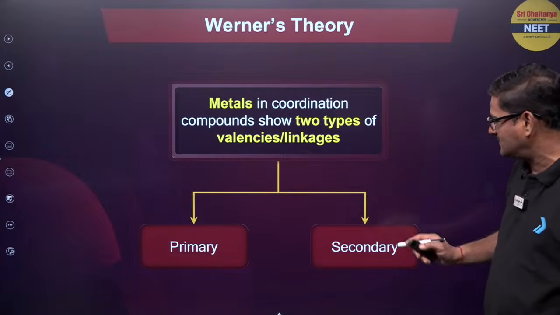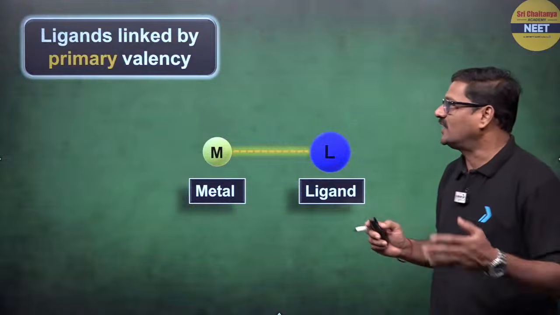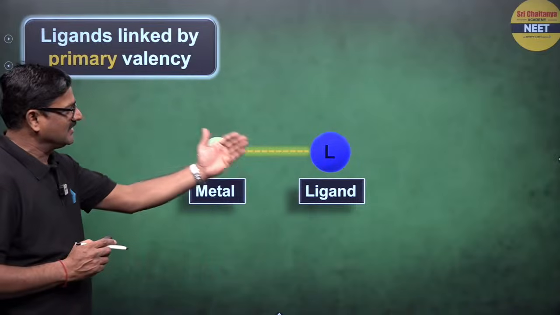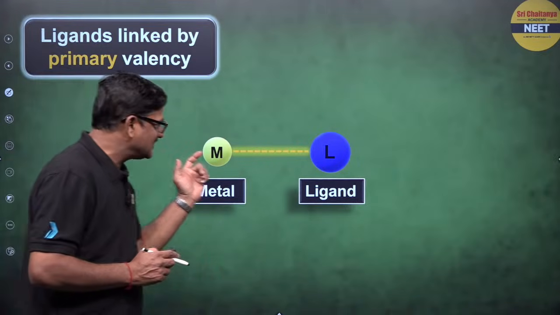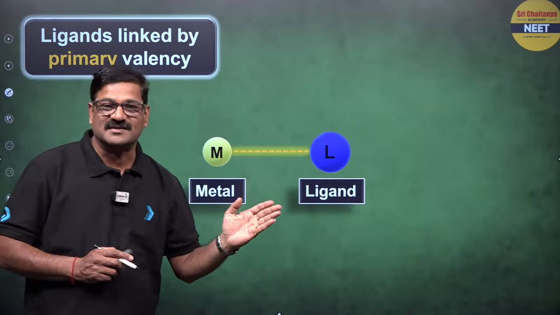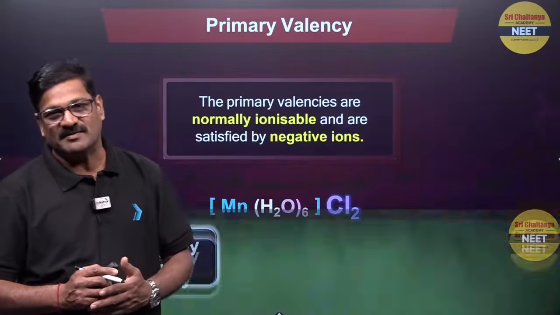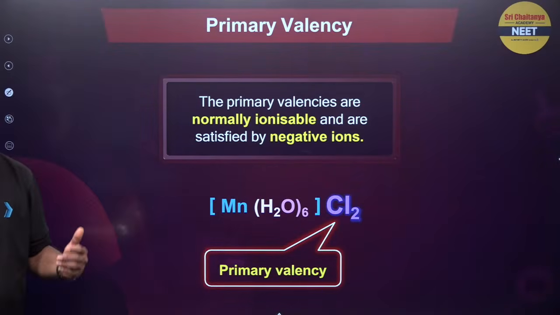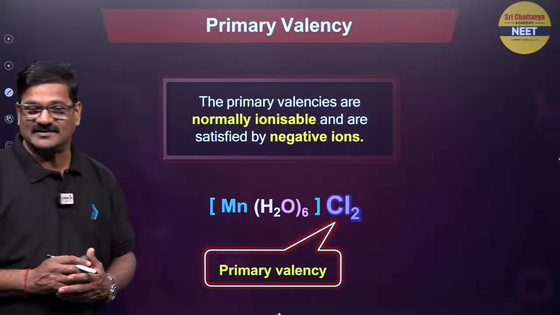What is a primary valency? What is a secondary valency? Look at this: ligands are linked by the secondary valency, and there is a link between the metal and the ligand. These valencies are of two types, primary valency and secondary valency. The primary valency is an ionizable valency, and the secondary valency is a non-ionizable and coordinate valency.